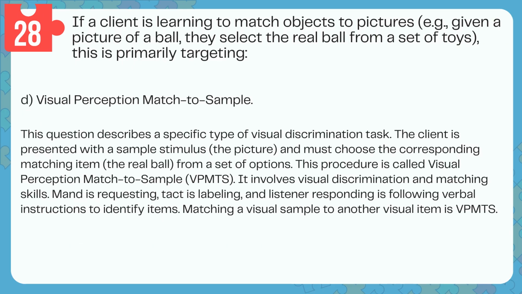Answer: D, visual perception matched to sample. This question describes a specific type of visual discrimination task. The client is presented with a sample stimulus, the picture, and must choose the corresponding matching item, the real ball, from a set of options. This procedure is called visual perception matched to sample, VPMTS. It involves visual discrimination and matching skills. Mand is requesting, tact is labeling, and listener responding is following verbal instructions to identify items. Matching a visual sample to another visual item is VPMTS.